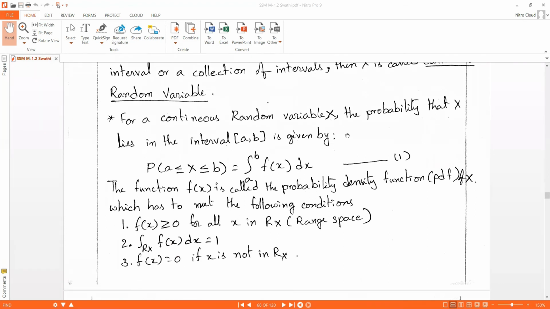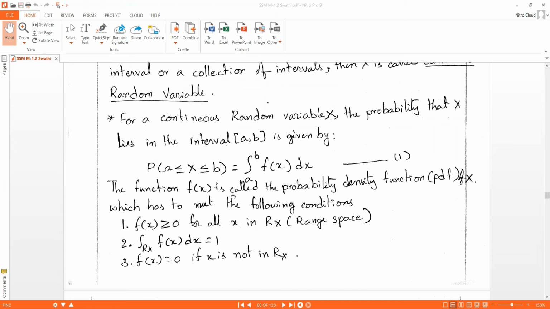For a continuous random variable X, the probability that X lies in the interval [a, b] is given like this: P(a ≤ X ≤ b) is equal to the integration from a to b of f(x) dx. That is the first condition.